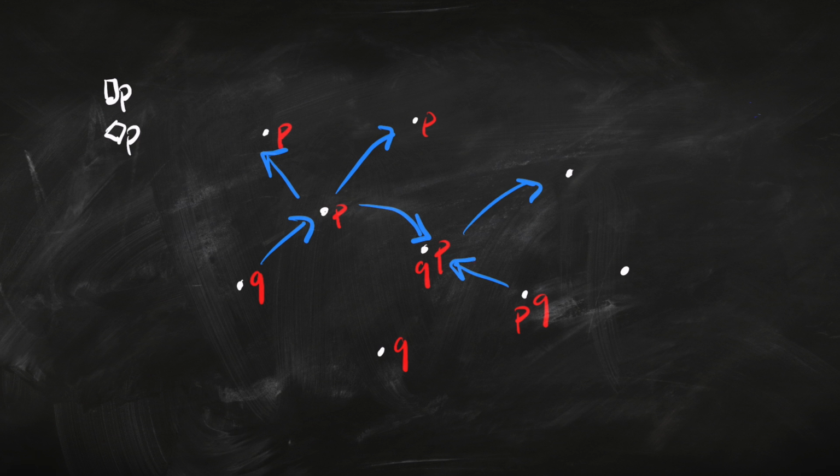Okay, let's just stick a few more arrows on. We don't need to connect them all up. It's completely arbitrary what the arrows look like. We can have some two-way arrows, some loops. Okay, and then we evaluate diamond P as meaning true at some accessible world. So from here, what is possible? P, because that world's accessible. Also that one. And Q, because that world's accessible. So here, diamond P would be true. Diamond Q would be true. Also, because this world's accessible from here, and we've got both a P and a Q there, P and Q would be true, so we would have here diamond P and Q.